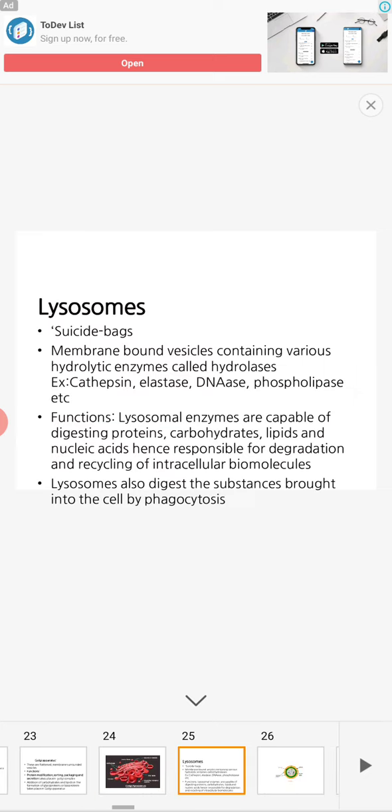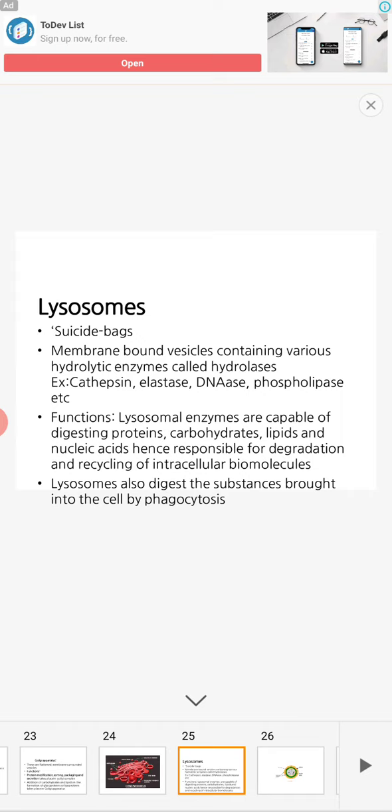So there are other cell organelles. Lysosome is also called the suicide bag. This is also one type of multiple choice question: which of the following cell organelles is the suicide bag? That is the lysosome. It is a membrane-bound vesicle containing various hydrolytic enzymes.